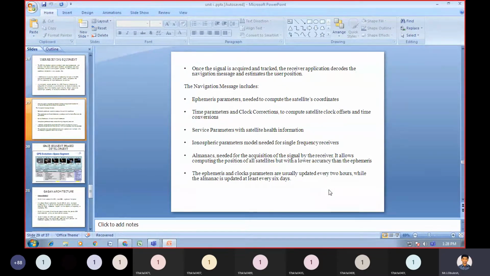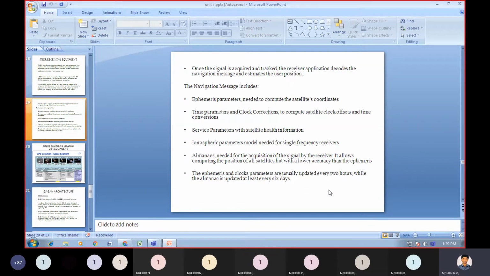The ephemeris and clock parameters are usually updated every 2 hours. Until the next update arrives, we have older data only.